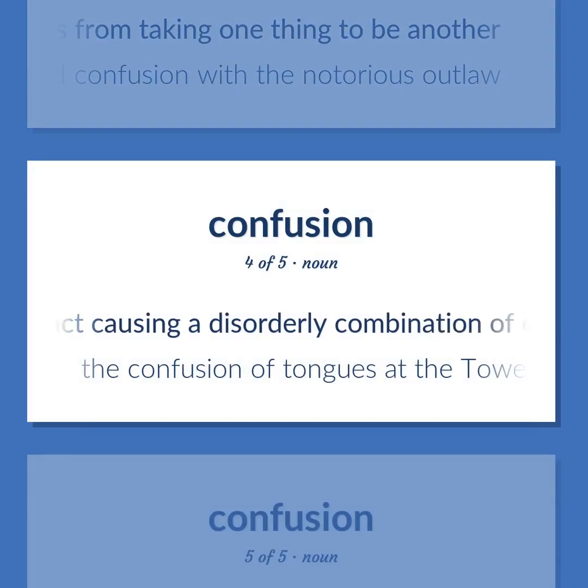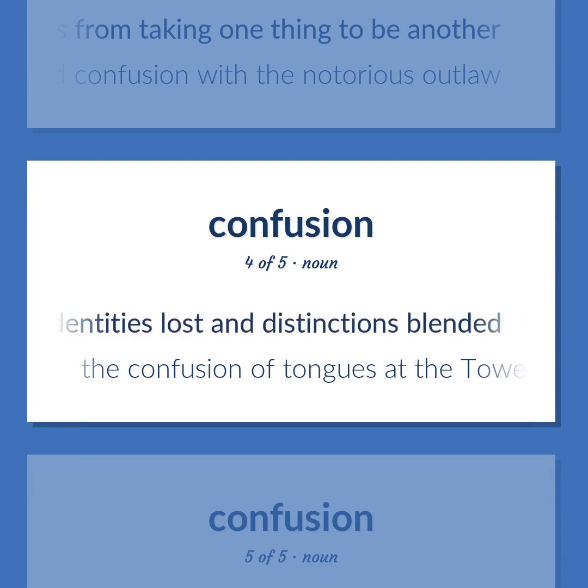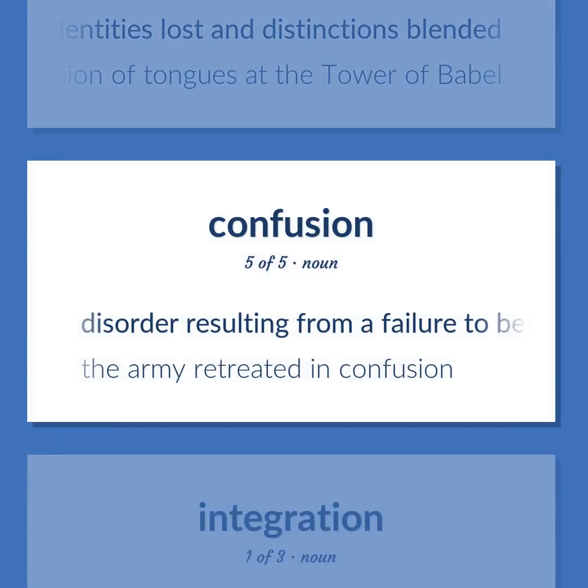An act causing a disorderly combination of elements with identities lost and distinctions blended. The confusion of tongues at the Tower of Babel. Disorder resulting from a failure to behave predictably. The army retreated in confusion.